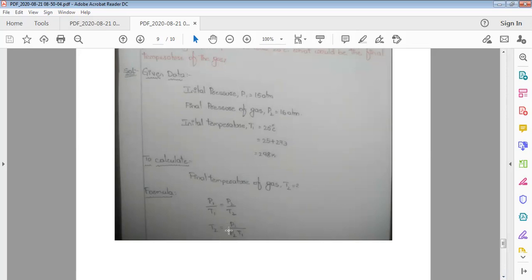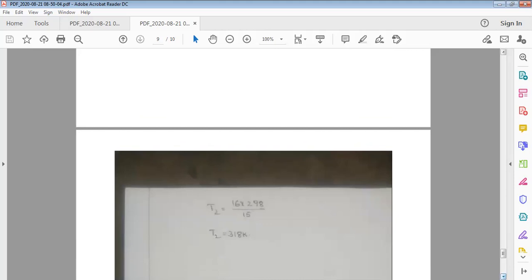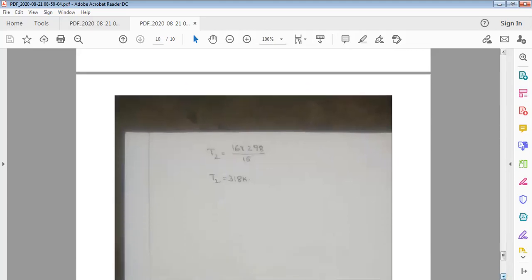T2 becomes P2 by P1 times T1. By substituting the values of P1, P2 and T1, we will get the final temperature as 318 Kelvin. So when the pressure changes from 15 to 16 atmosphere, the temperature increases from 298 Kelvin to 318 Kelvin. So these are the various numerical problems in Charles law and Gas-Russell law.